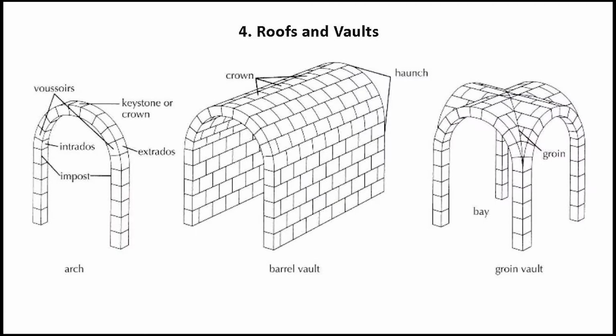Now we will discuss about the roofs and vaulting of the Romanesque building. The majority of buildings at that time, they had wooden roofs. They generally consisted of a simple truss, tie beams or king posts.